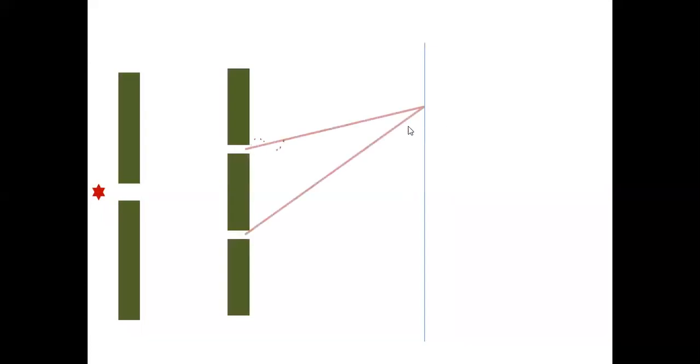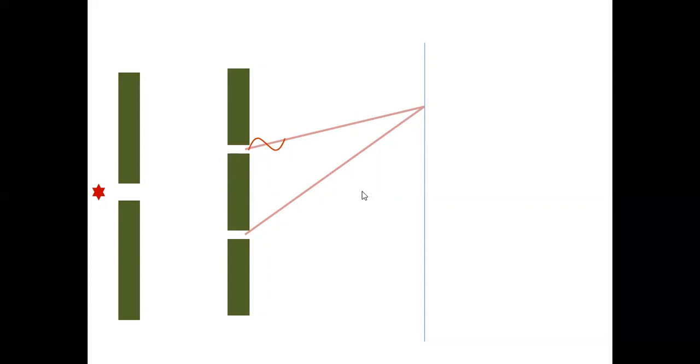Now, let us move on to the next case. Suppose the two waves meet here. We are not sure whether this is a crest or a trough because this may travel with 4 lambda and this may travel with 6 lambda. Now, the 6th lambda highest crest and the 4th lambda highest crest may fall on each other. So, they may produce constructive interference, but there may be a chance of destructive interference also. How come, sir?